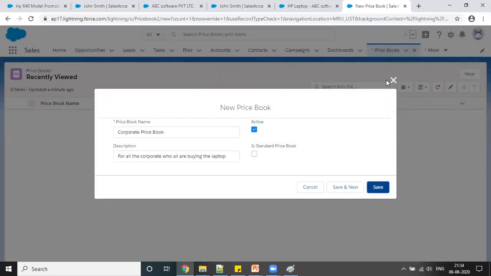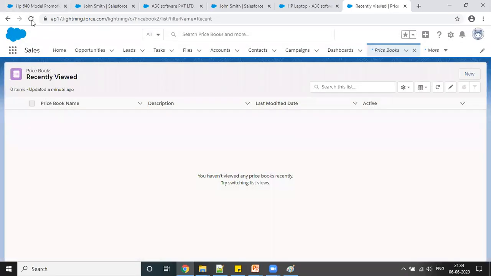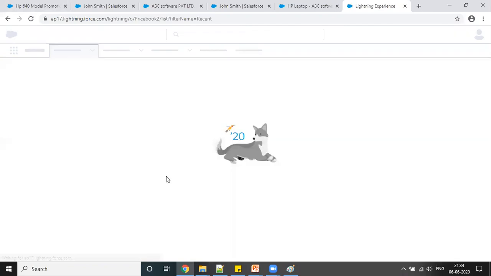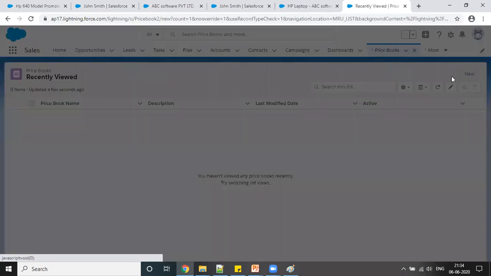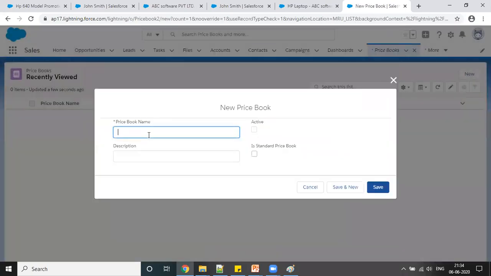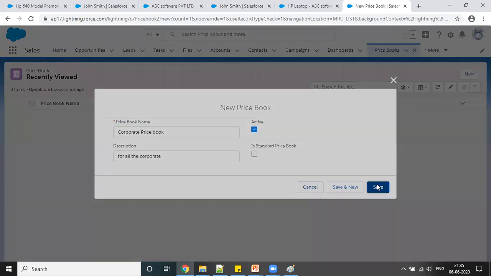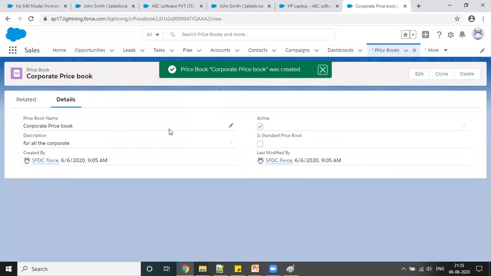Let me see if it got created, because sometimes it happens due to an internet issue. Okay, it hasn't got created. Let me create it once more. Hold on. Okay, let's save this. Okay, so our price book got created here, right?